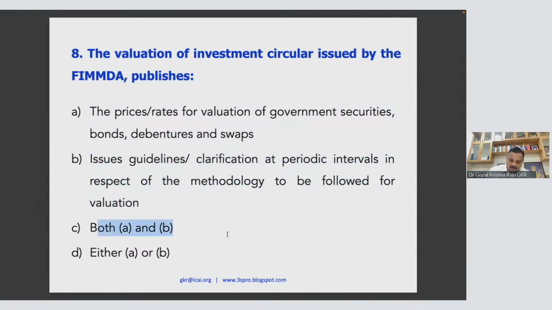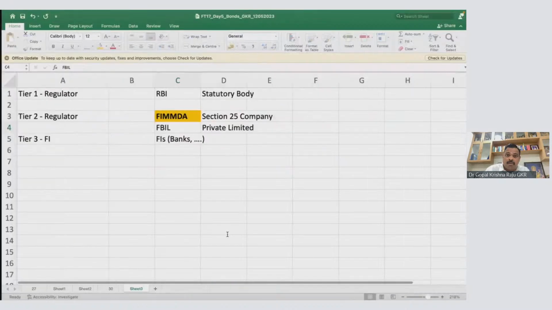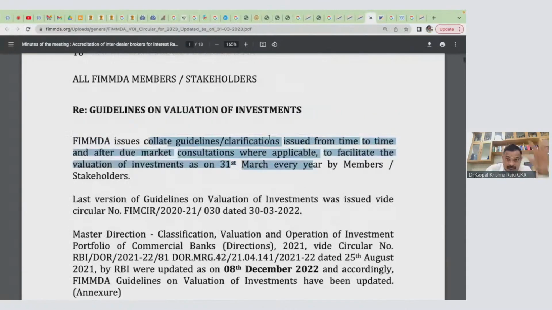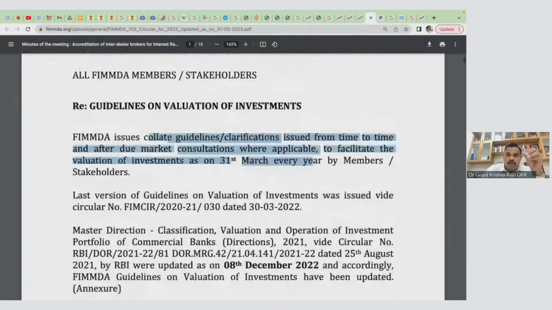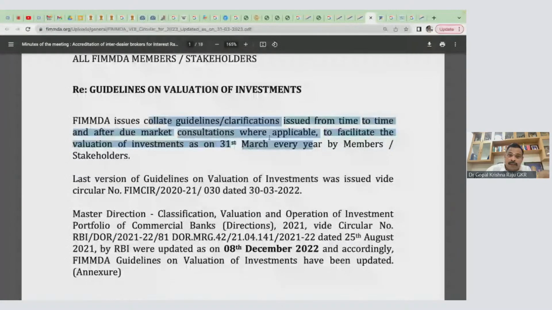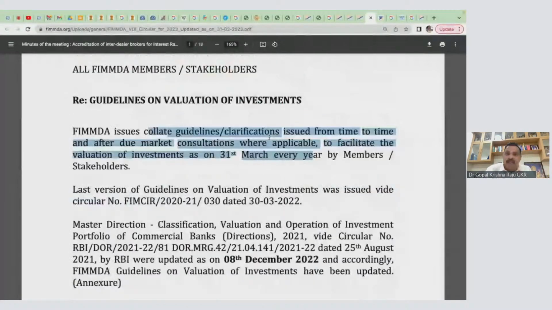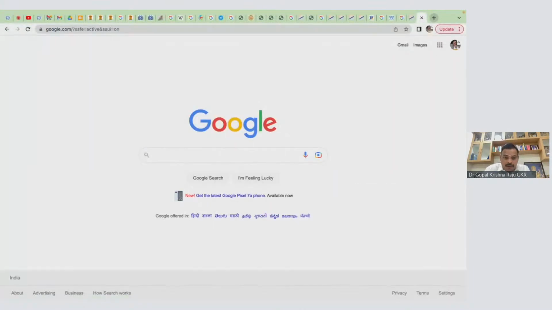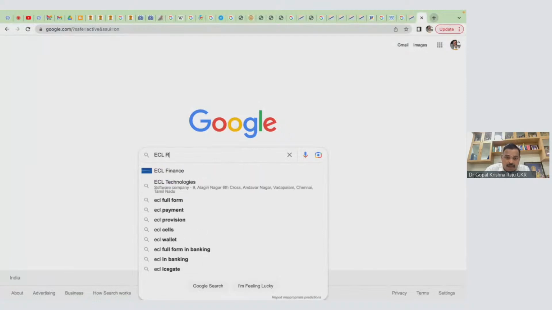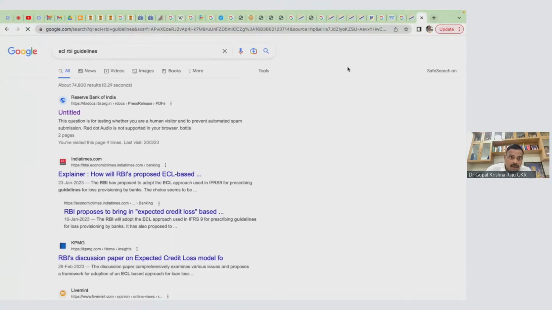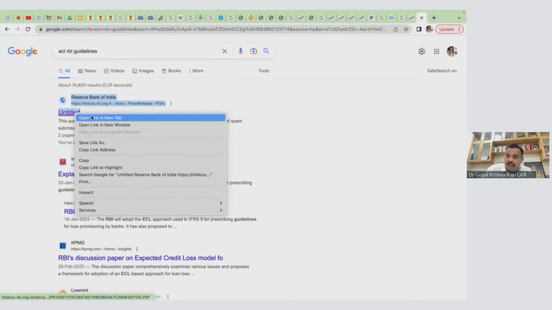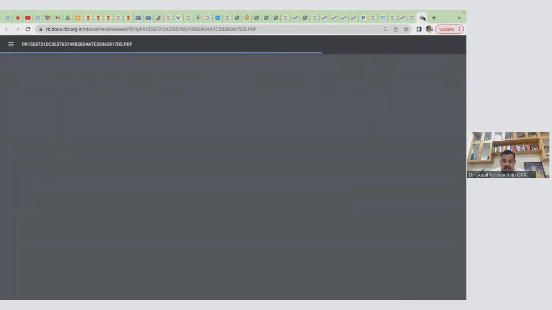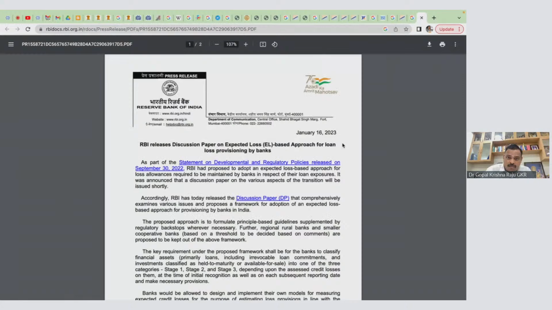Why do you need that circular? Because that circular gives updated information. Maybe you may say, why do they have to give it every year? Sometimes they may change. Of course, 80 to 90% of the guidelines on valuation of investments will change. And for your information, recently the expected credit loss approach is being brought out by RBI. So therefore, in the next 2 or 3 years, there will be many changes.